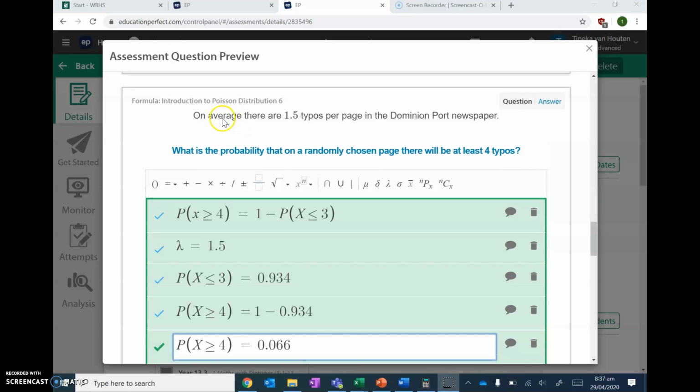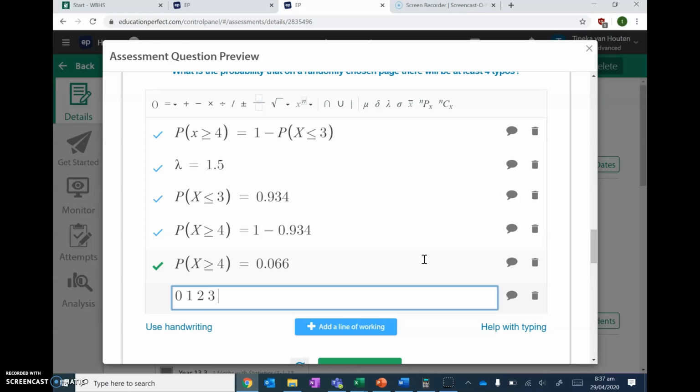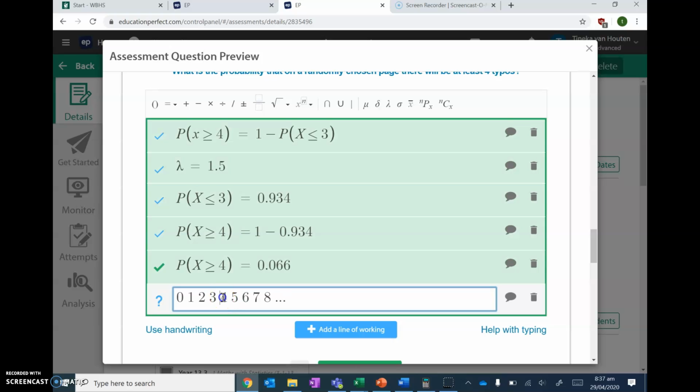Okay, next question. On average, there are 1.5 typos per page. So I have an average over a constant period. So I know it's Poisson straight away. My lambda is 1.5. It says, what is the probability that on a randomly chosen page there are at least 4 typos? So at least means greater than or equal to. I didn't write out my numbers for this one. So 0, 1, 2, 3, 4, 5, 6, 7, 8, dot, dot, dot, dot. So it's saying there are at least 4, including 4.